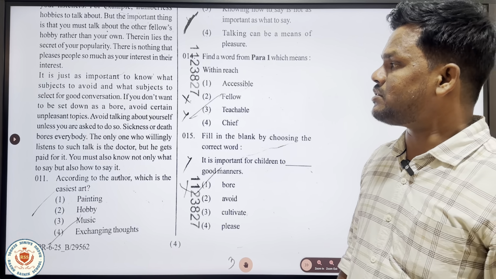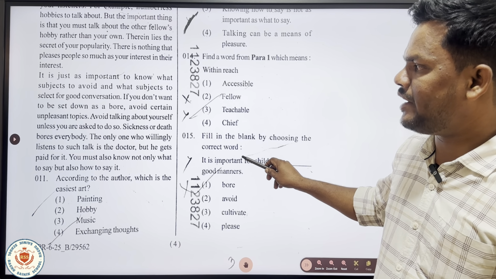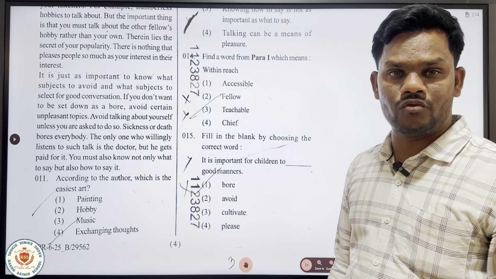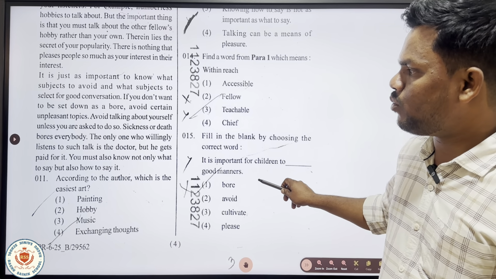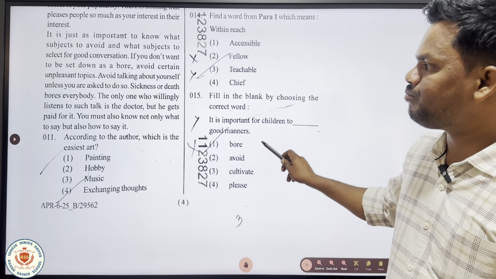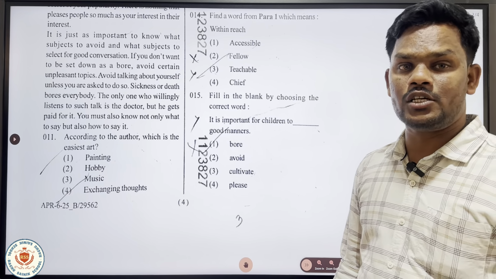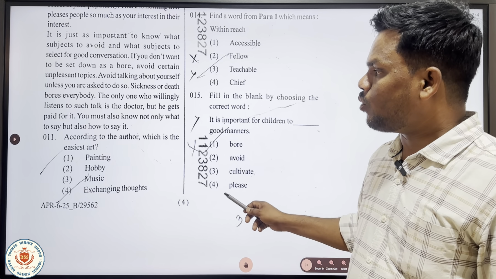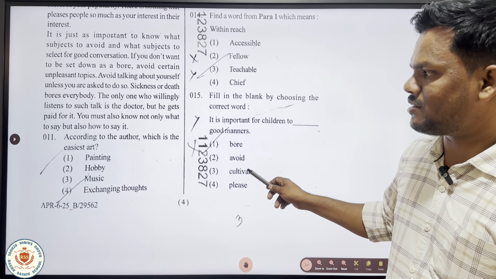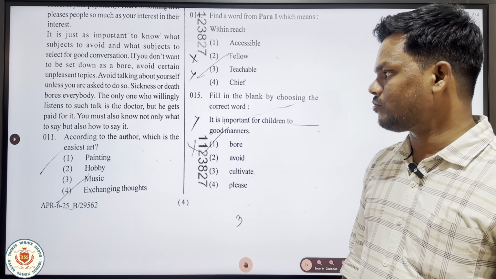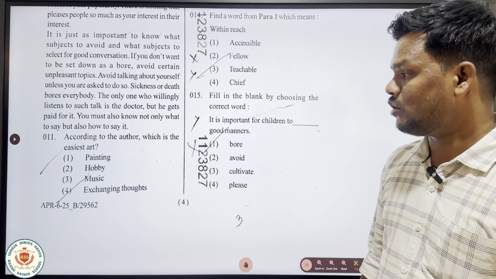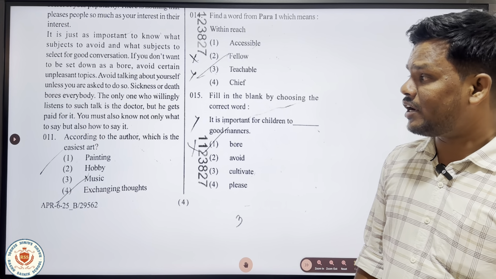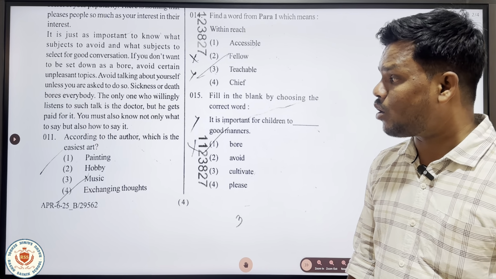It is just as important to know what subjects to avoid and what subjects to select for good conversation. If you don't want to be set down as a bore, avoid certain unpleasant topics. Avoid talking about yourself unless you are asked to do so. Sickness or death bores everybody. The only one who willingly listens to such talk is the doctor, but he gets paid for it. You must also know not only what to say, but also how to say it.